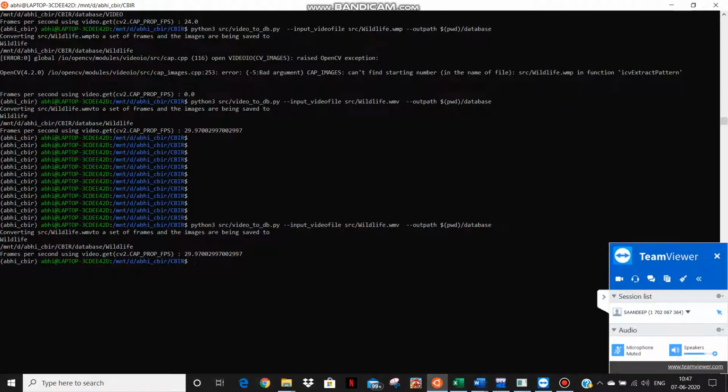Now I will show you how this works. First, we create a virtual environment, by using conda deactivate or something. Now you can see the video to db.py file, which converts the video into frames and gives us the FPS text value.